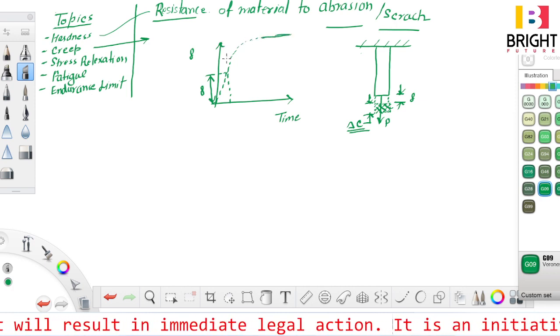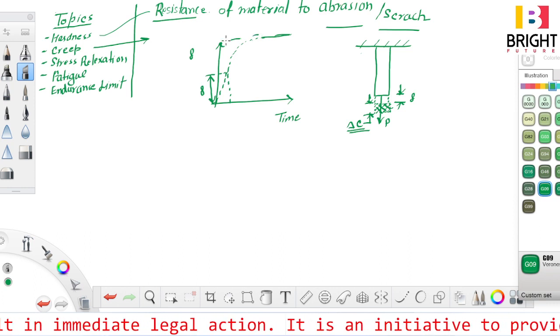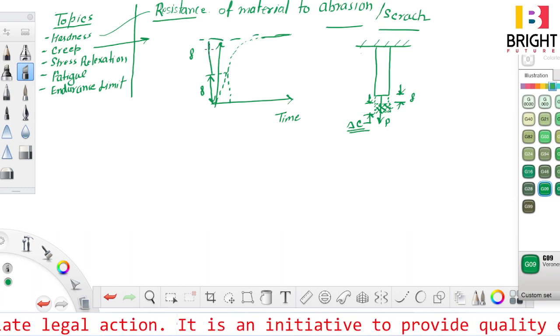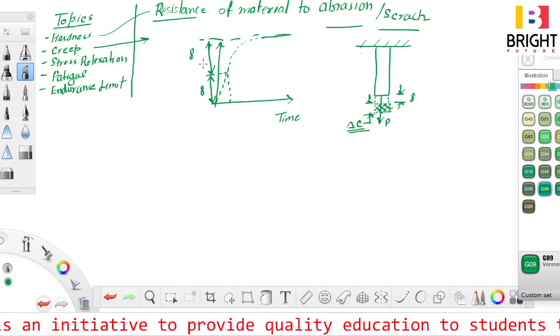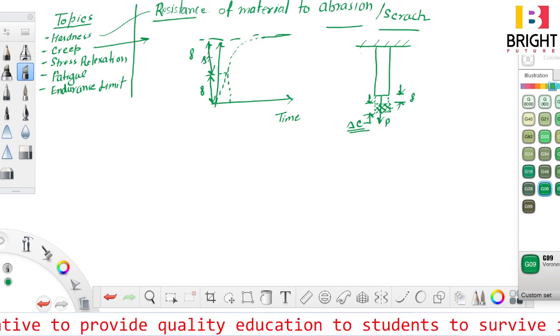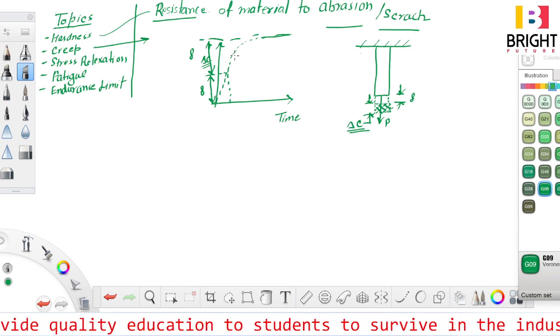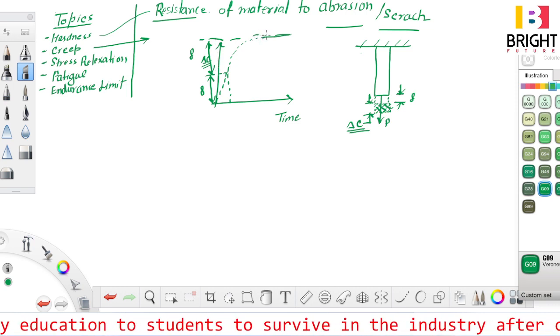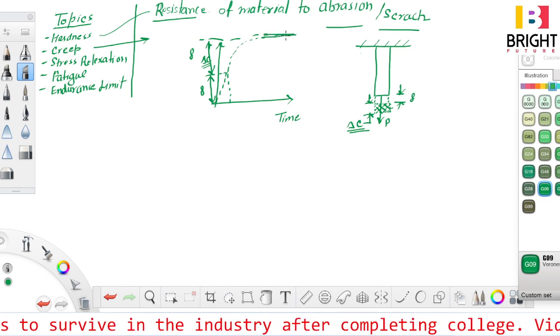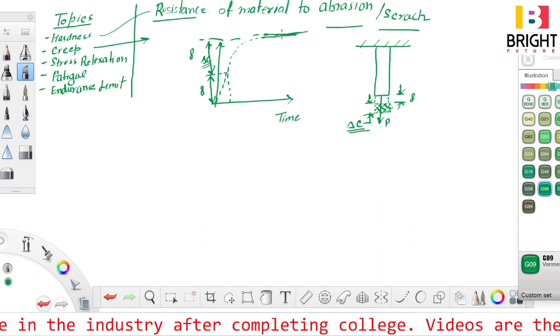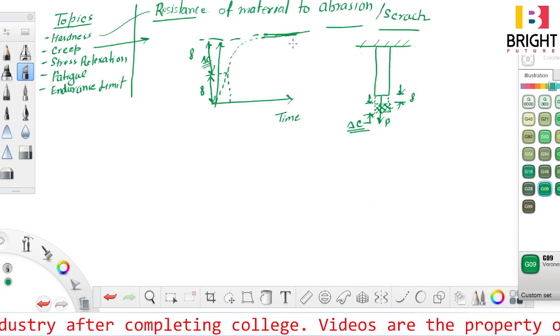From this graph we can see that after a certain deflection del C, there is not much creep deflection. It will become constant like this. It is approaching a straight line, not exactly a straight line.